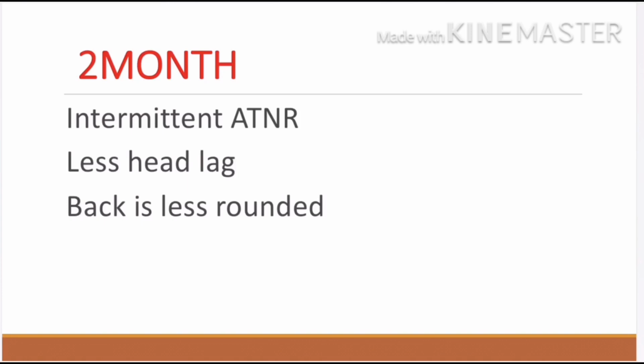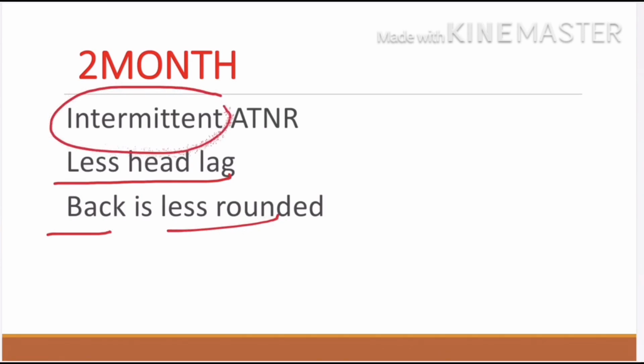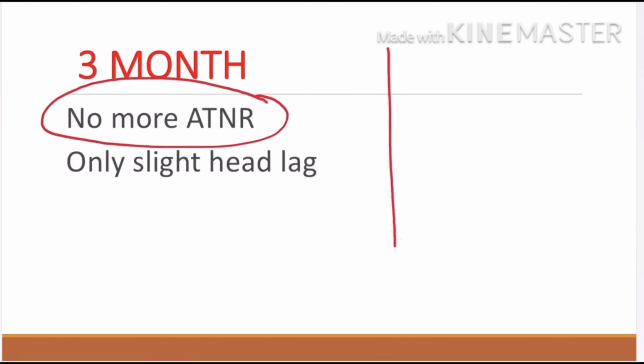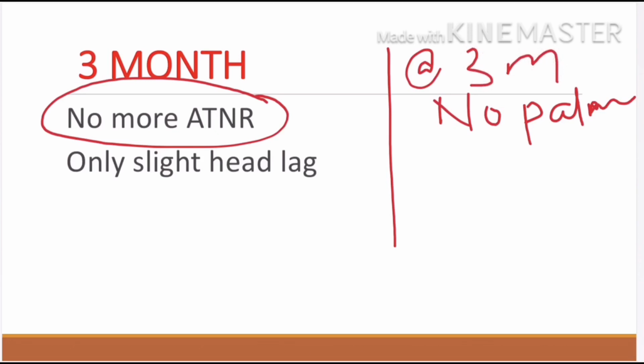Similarly, at 2 months there is less head lag, the back is less rounded, and there is intermittent asymmetrical tonic neck reflex. At 3 months of age there is no ATNR, we have no palmar reflex, and there is only slight head lag.